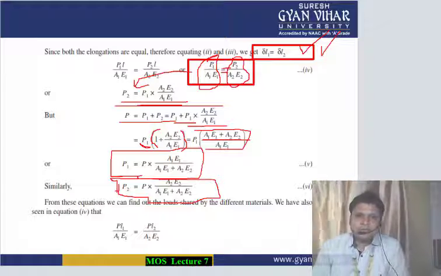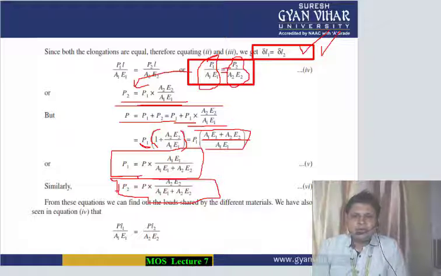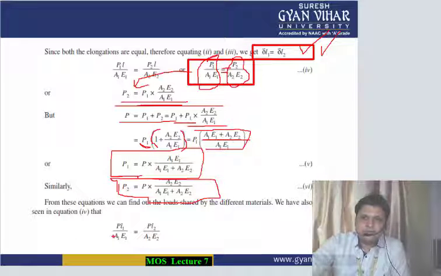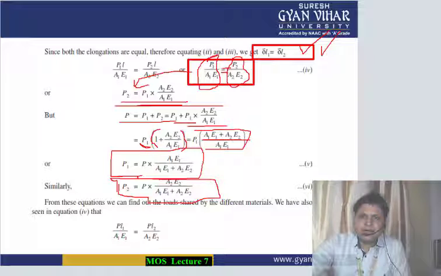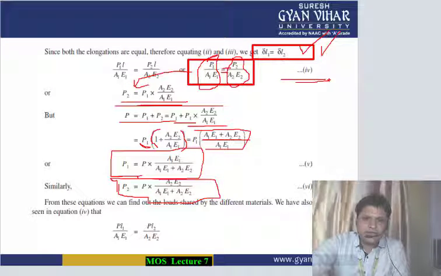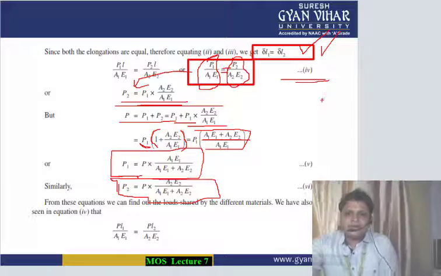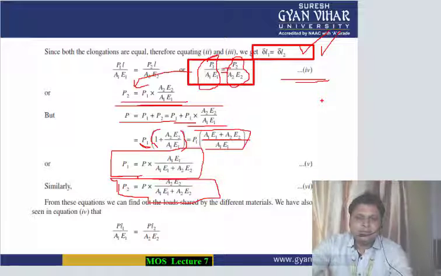From these equations we can find the load shared by different materials. As you can see in the diagram, in expression number 4, P1 upon A1E1 is equal to P2 upon A2E2. This means they are equal to each other, that is, P L1 upon A1E1 is equal to P L2 upon A2E2.